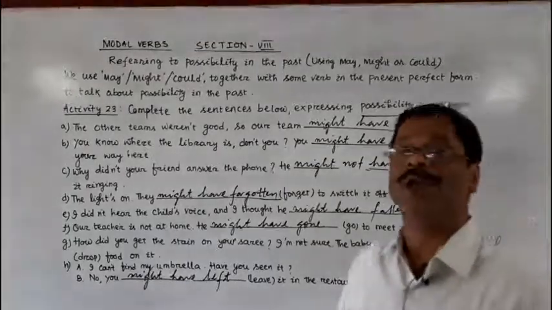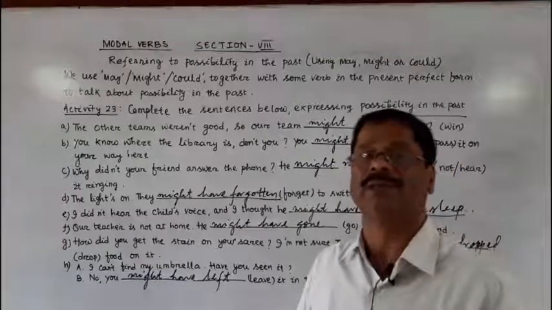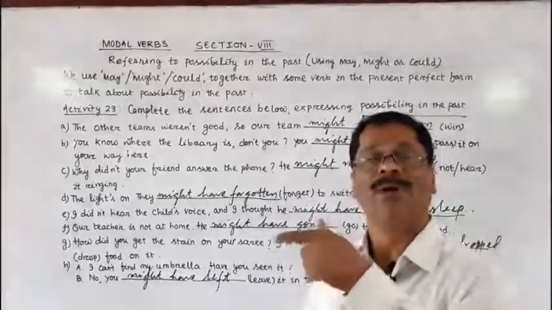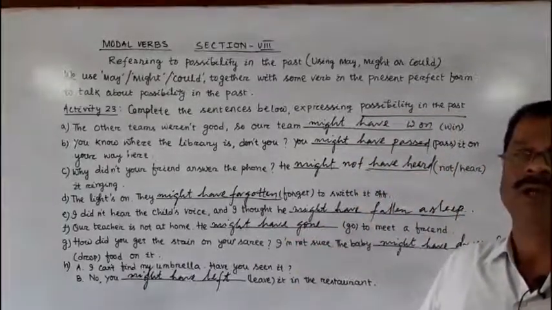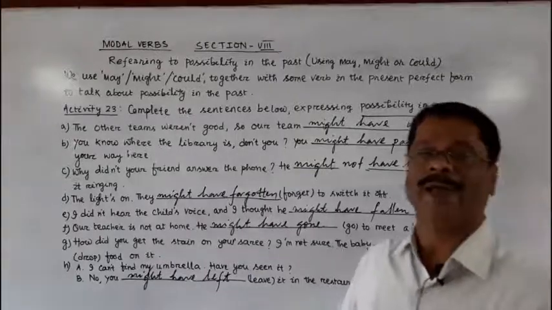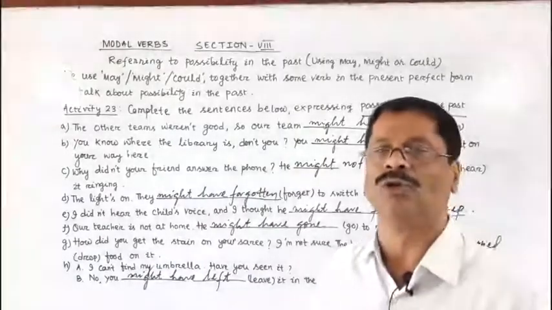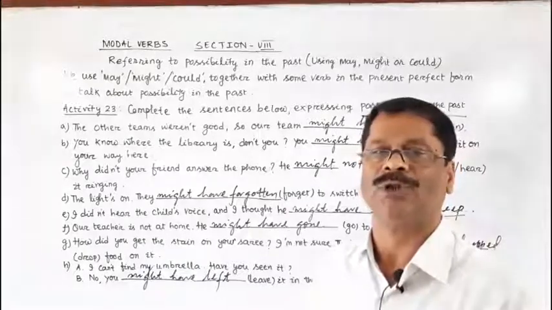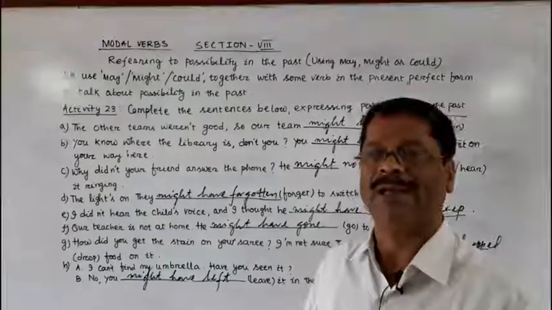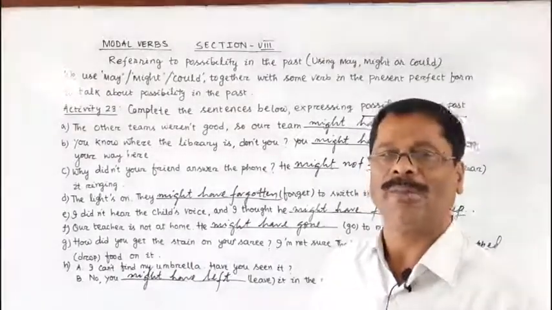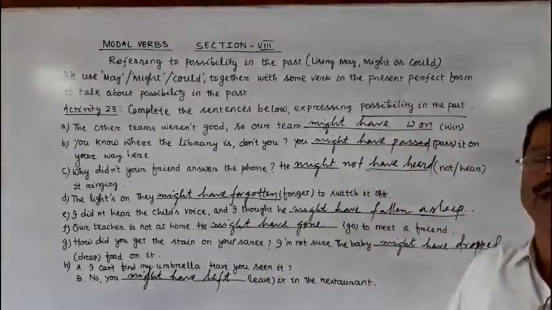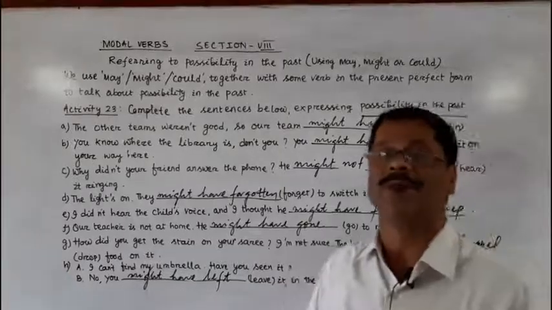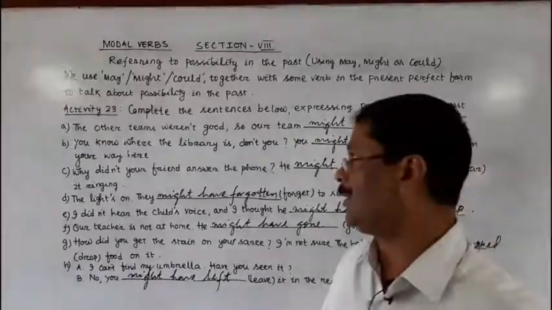But when we use the same modal auxiliaries with the verbs of present perfect form, that is has or have plus V3, after might or may or could we cannot use has, we have to use have only. So might have, could have or may have plus V3 we use to indicate the possibilities in the past, or the past possibility.